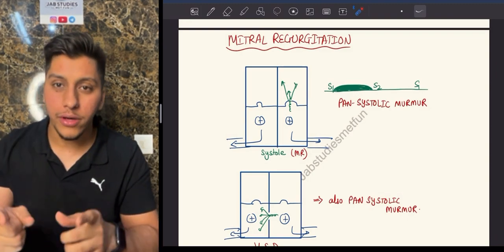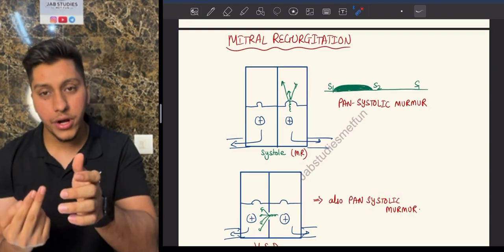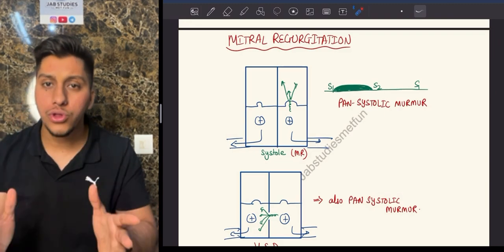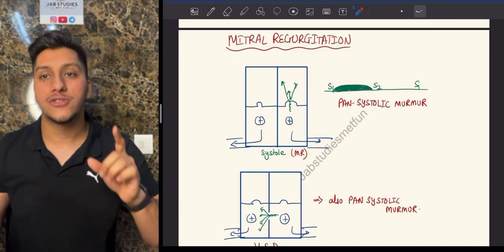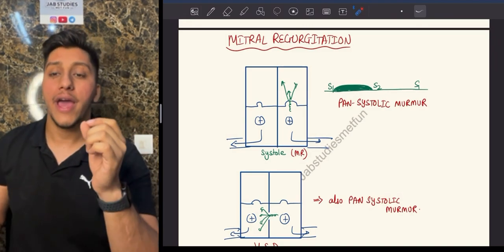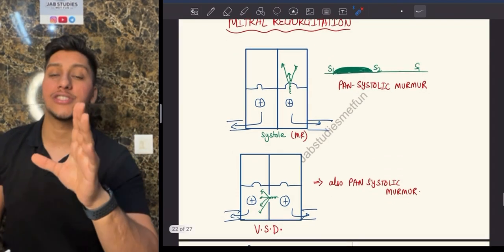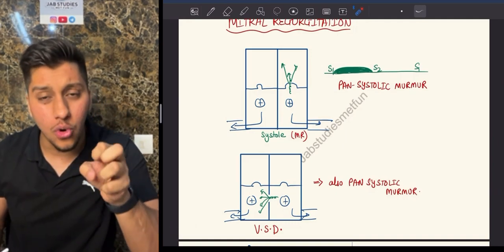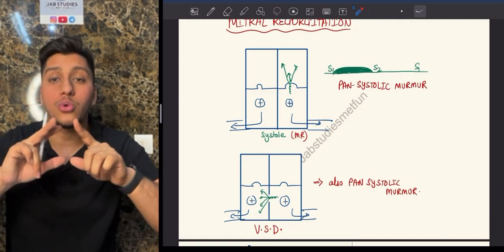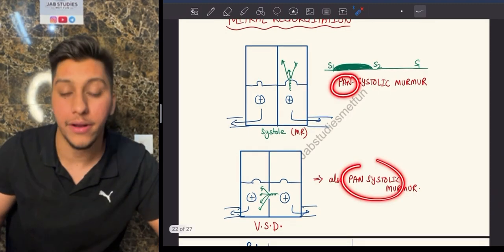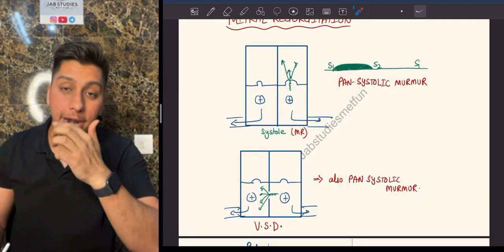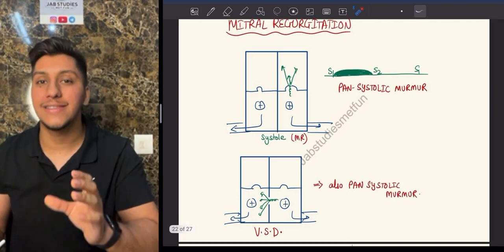So now I know in case of ventricular septal defect or in case of mitral regurgitation, the blood flows because of systole, during contraction. So this is a systolic murmur. Remember, mitral regurgitation and ventricular septal defect both are systolic murmurs, because the pressure is so much that you will hear this murmur throughout the systole. That is why you have to remember this is a pansystolic murmur. Ventricular septal defect and mitral regurgitation both are pansystolic murmurs.